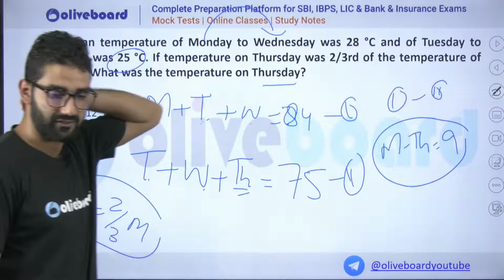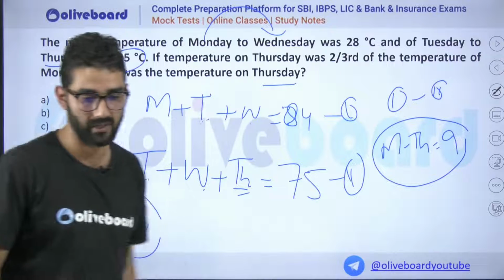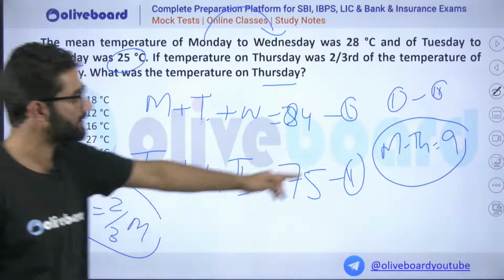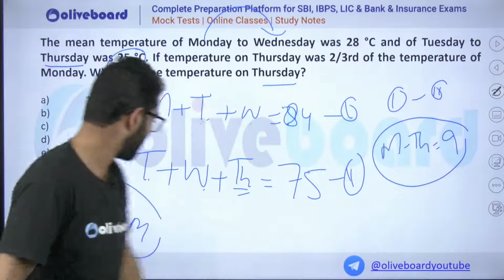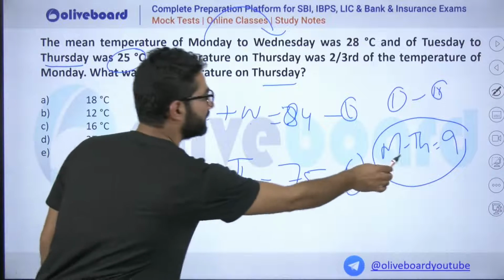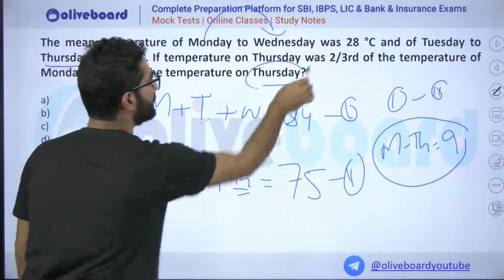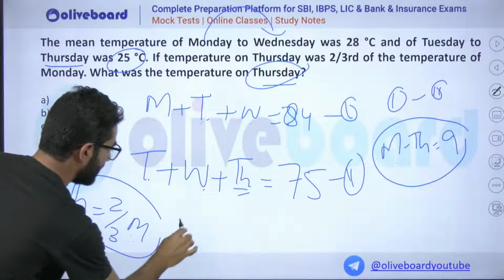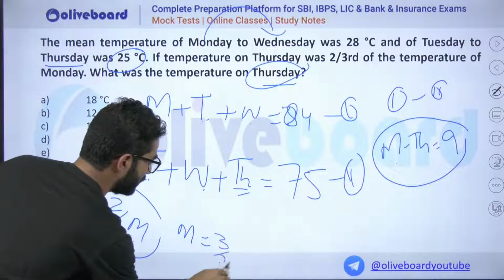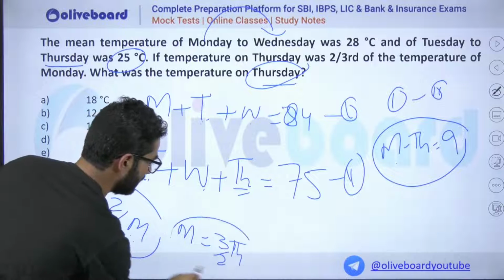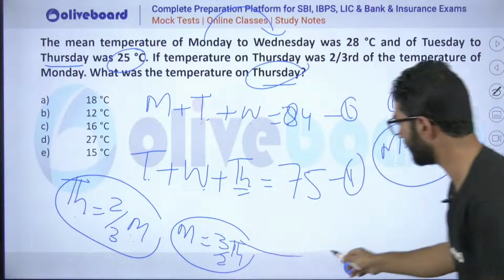I just thought first it is Monday and Wednesday. That was the 2 multiply. Yes, my dear. So you got Monday minus Thursday is how much? You just put the value here. We are going to find out the value of Thursday. So Monday will be how much? Monday is nothing but 3/2 Thursday. Put it here, get the result.